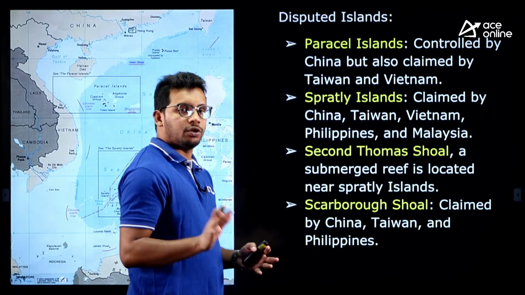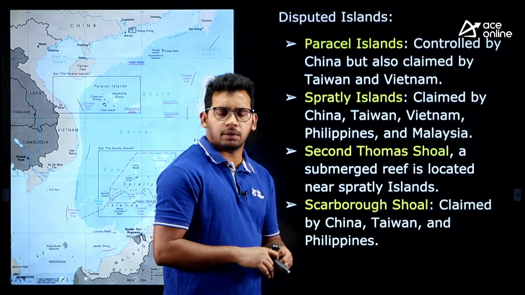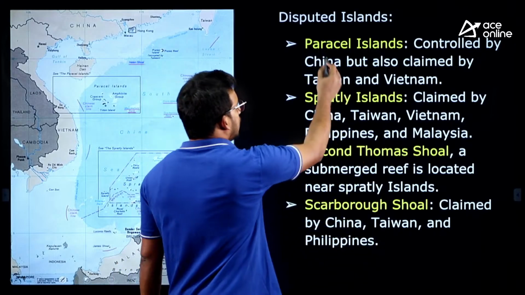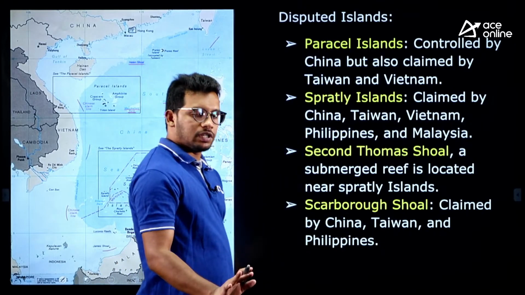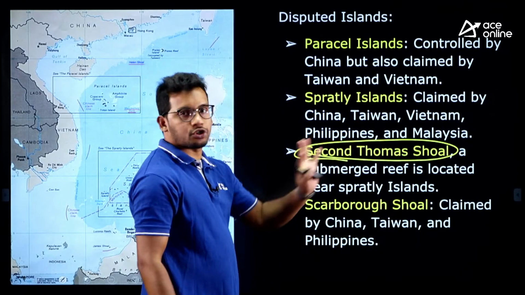Still it is going on. USA is supporting Philippines and some other countries, Japan, all these countries are there, but still the dispute has not been resolved, right. So, as we have seen, there are 3 important disputed islands. The present case dispute is Thomas Shoal.